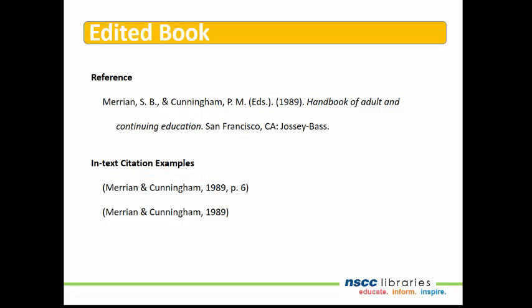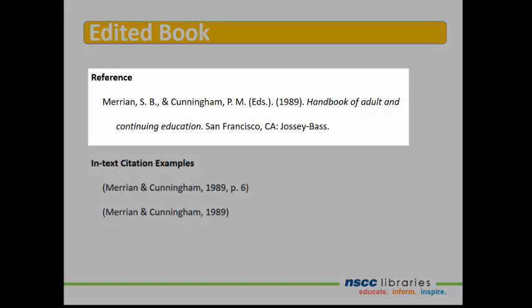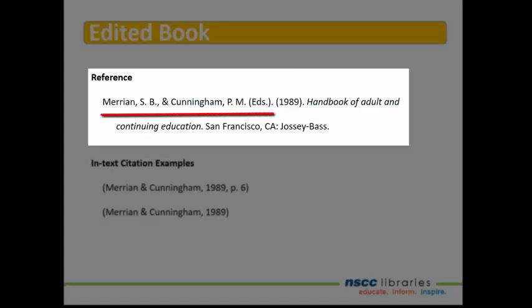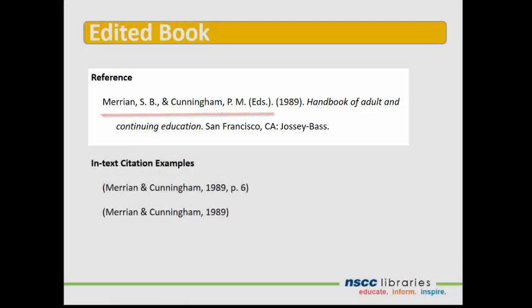How do you format an edited book? Provide the surnames of the editors followed by their initials. In this example, we have two editors separated by a comma and an ampersand. Follow the names of the editors with capital EDS period in parentheses. If you only have one editor, use capital ED period.